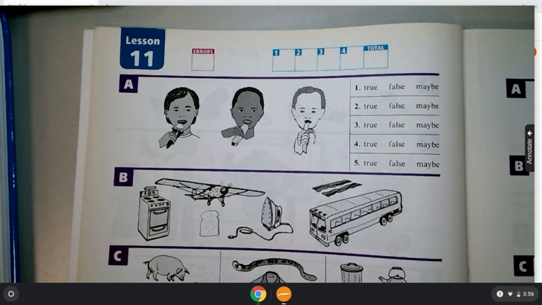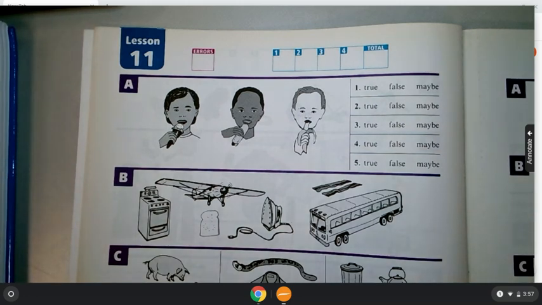Number three, none of the boys are sitting. True, false, or maybe. None of the boys are sitting. Number four, some of the boys are sitting. True, false, or maybe for number four.